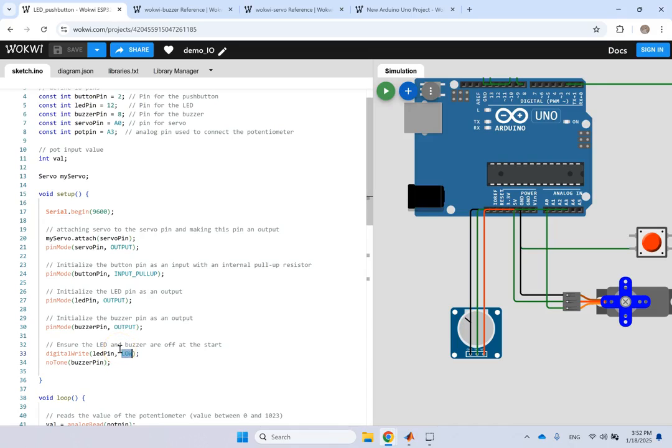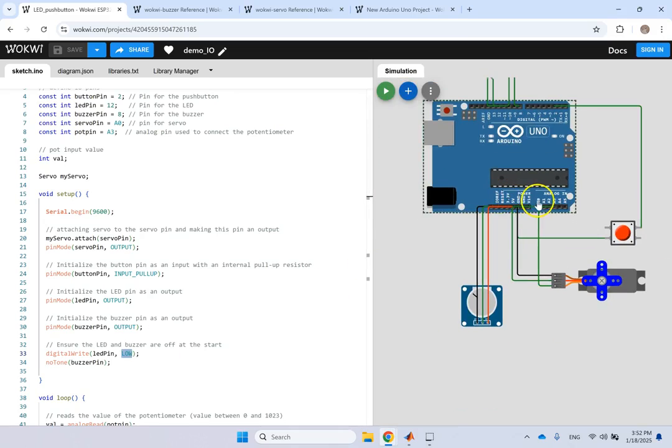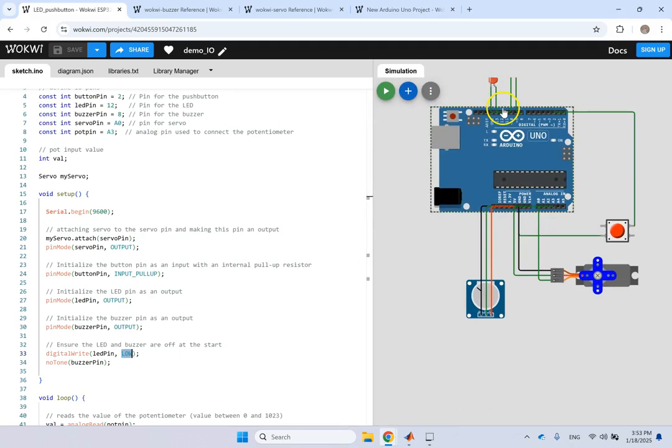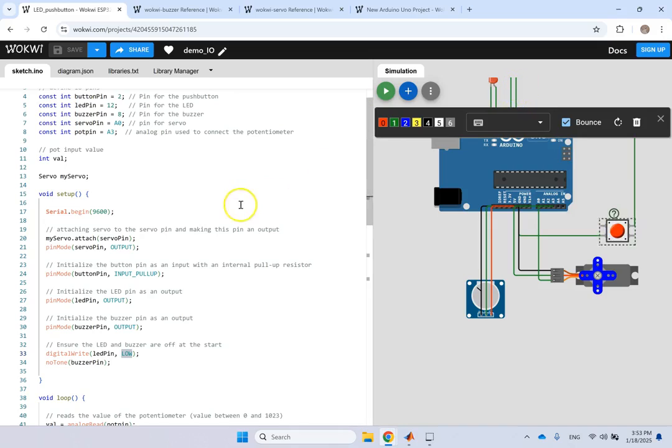By the way, I just remembered that in the beginning I said that the LED is attached to a pull-up resistor. That's my bad. I apologize for that. It's basically the push button that is attached to the pull-up resistor, not the LED. The LED is directly attached with no resistor or anything in between. So LOW means don't turn it on, HIGH means turn it on. It's this guy, the push button, that is attached with the pull-up resistor. So just correcting for that.